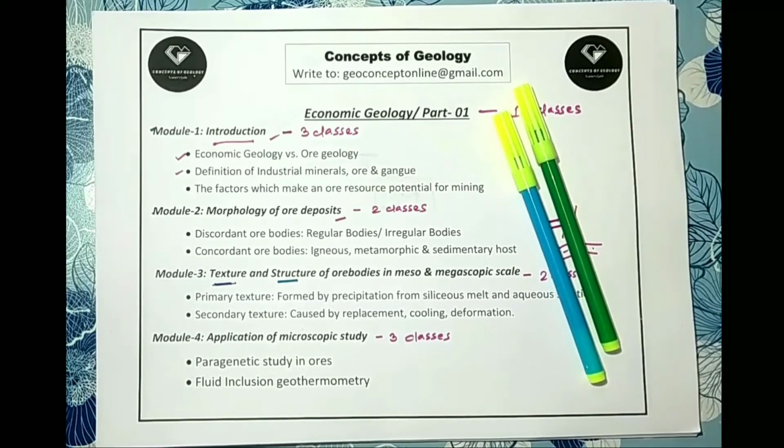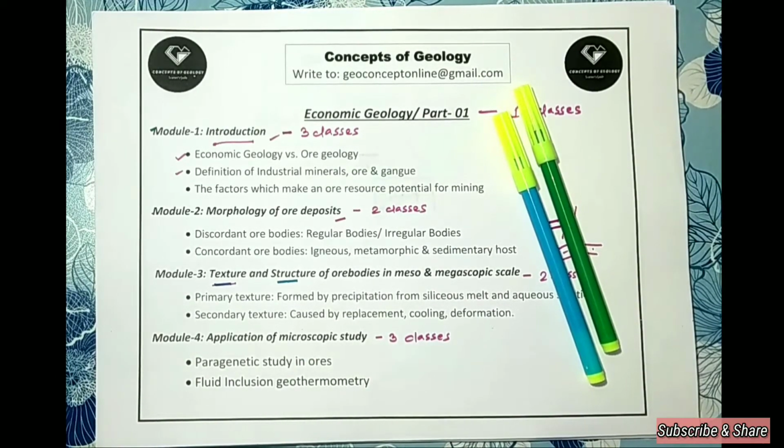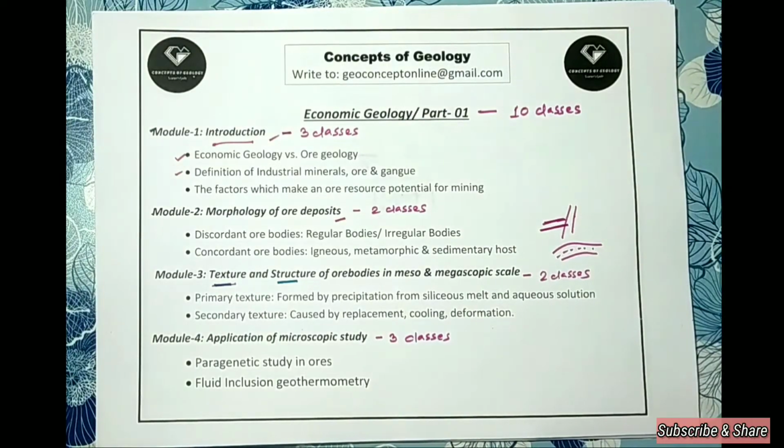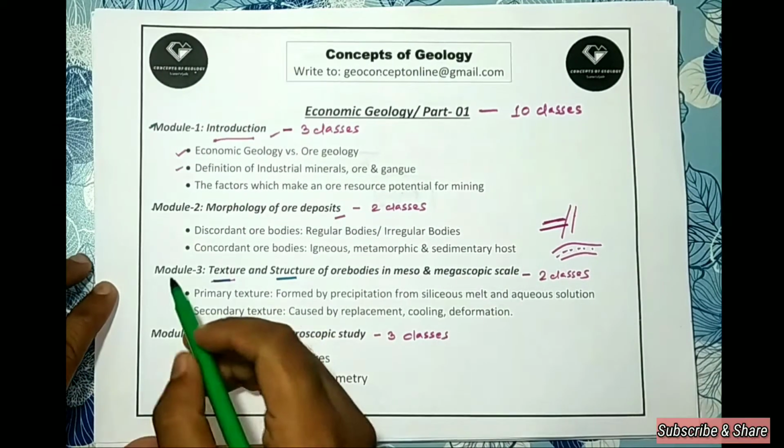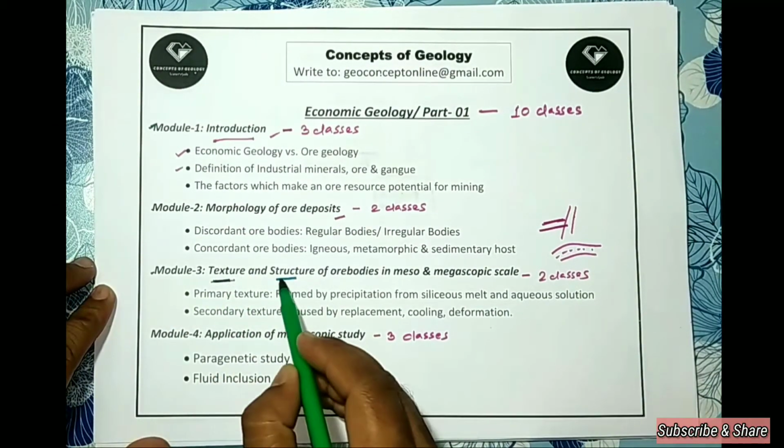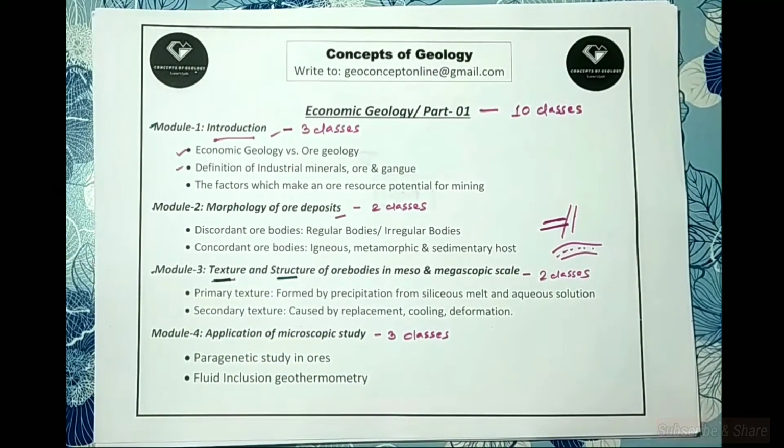Till date, we have done 5 classes in the series of Economic Geology, and till the last class, we have completed module 2, that was the morphology of ore deposit. In this class, we are going to discuss the texture, that is the grain to grain relationship of ore and gangue minerals. On the syllabus, we have covered module 2 and module 1, and today we are going to start module 3, that is the texture and structure of the ore bodies in meso and megascopic scale. So let's start.